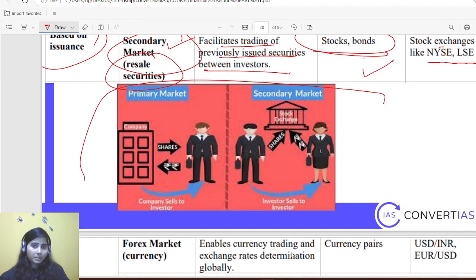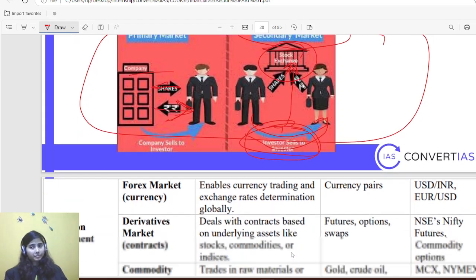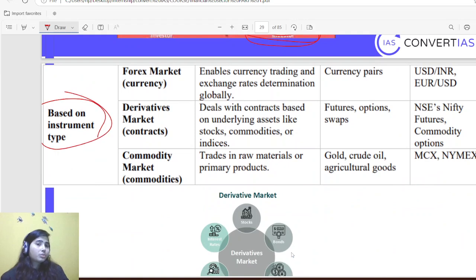From this picture as well, you can see that in the primary market, there is a direct link between the company and the person who is purchasing. But in the secondary market, one person is selling to another person based on demand and supply, and they are trading the securities of the institution that has issued them. Then, based on instrument types.